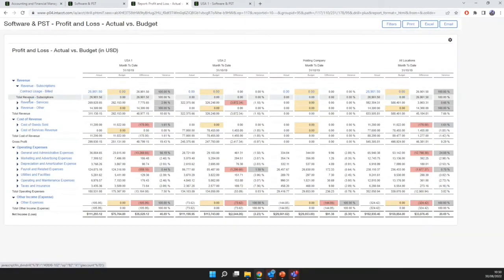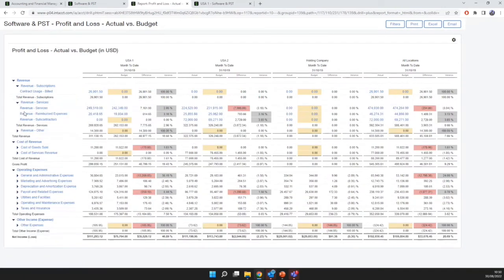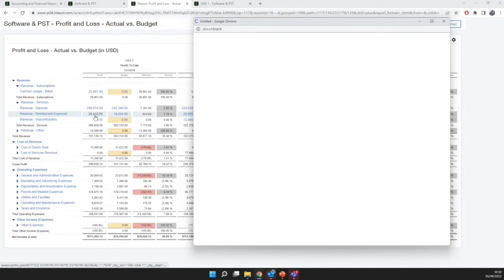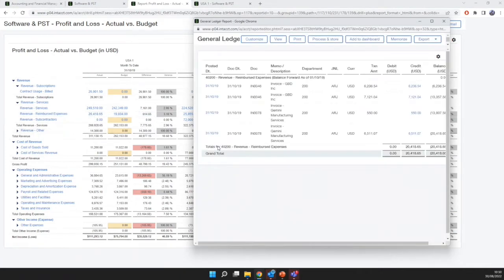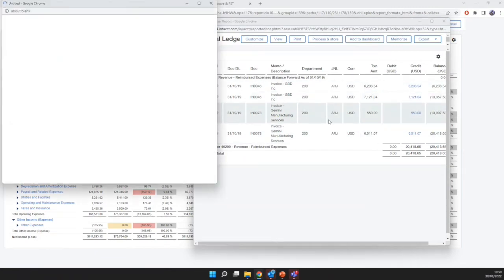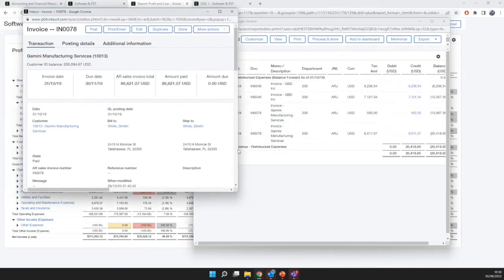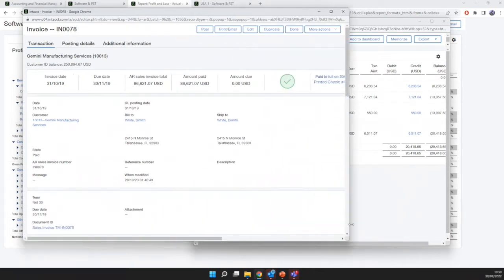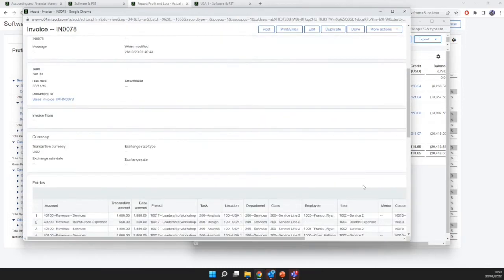So we can split down into the accounts underneath these reports and see lower level numerical values. And we can drill into these values as well. So if we want to see what this revenue of expenses is made up of, we can simply click in and see the individual transactions that make up this actual posting, whether they're invoices or journals, and we can drill all the way through to actually get to the transactions themselves. So this is actually the invoice in this entity for that posting, just clicking through without needing to go and remember the invoice number, without having to work through.